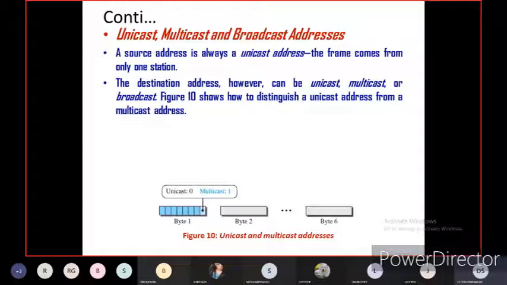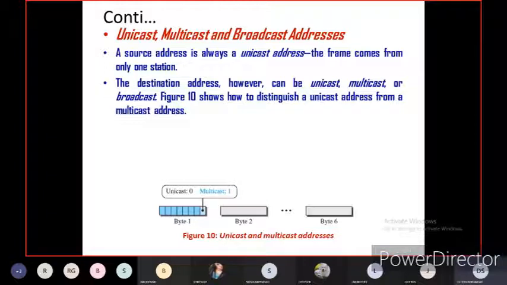The destination address can be unicast, multicast or broadcast, but the source address is always unicast, from only one station, while the destination address can receive from multiple stations. That's why the destination address can be unicast or multicast or broadcast.